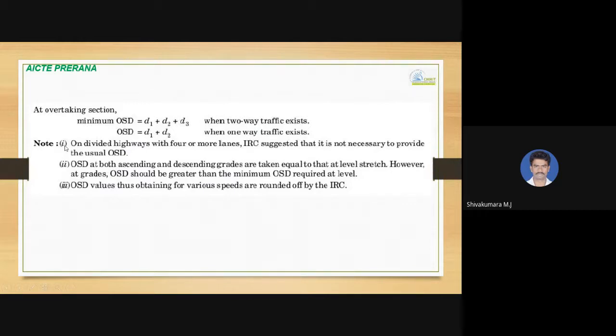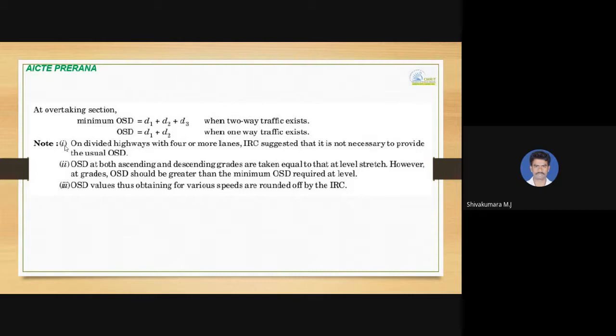Some of the keynotes you need to remember. On divided highways with 4 or more lanes, IRC suggested that it is not necessary to provide the usual OSD. So it is mentioned 4 or more lanes; if it is less than 4 lanes, then the required OSD must be calculated and provided.